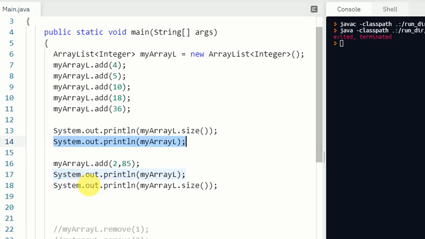Just to differentiate it, I should print it here, not here.